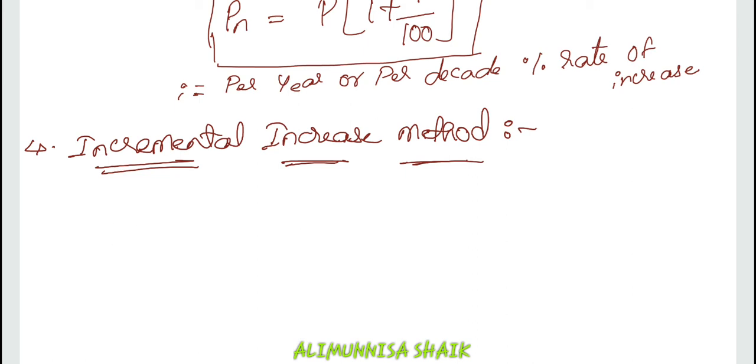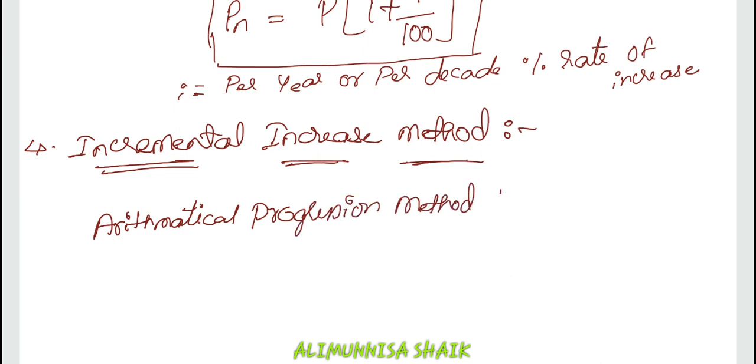Basically, there is no specified formula for calculating the incremental increase method. Generally what we do is, we will be taking the arithmetical progression method. Let me write it. Arithmetical progression method, and we will be calculating this arithmetical progression method first,